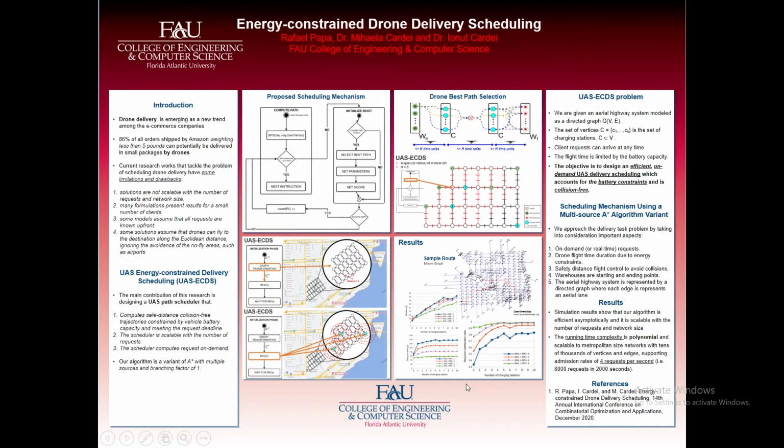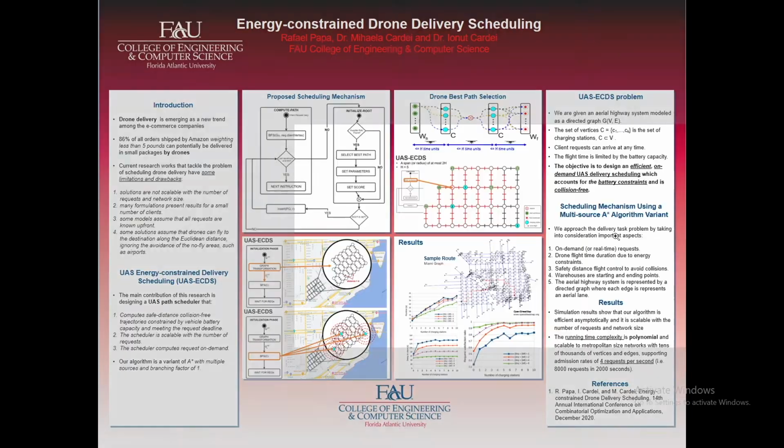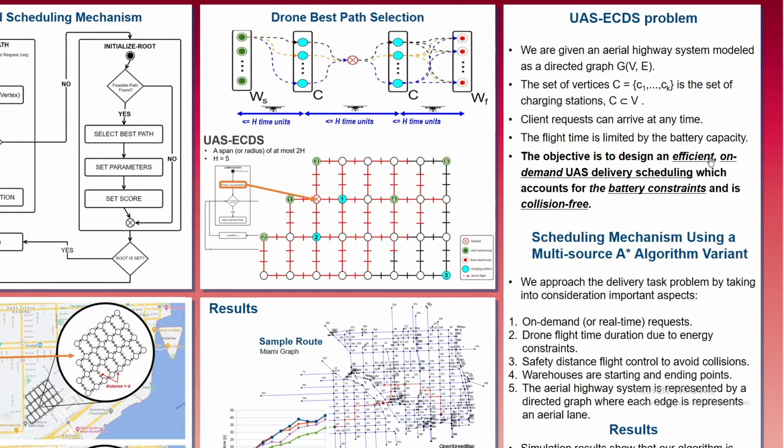The objective of our work was to design an efficient and on-demand UAS delivery scheduling which accounts for the battery constraints and is collision-free. The routes we compute will depend on how we allocate drones to perform the deliveries and which paths are available during a specific point in time.